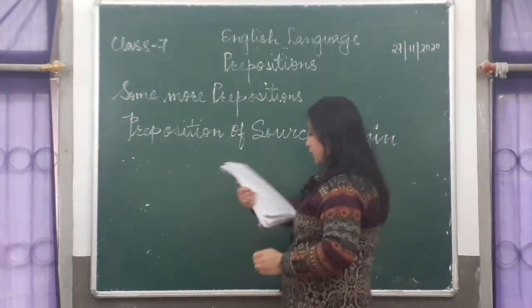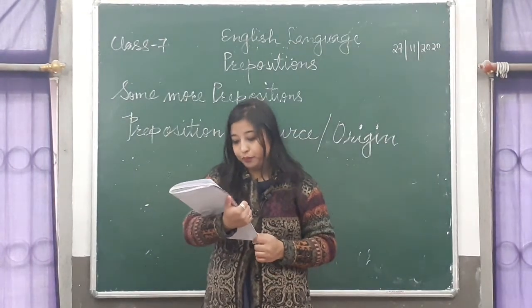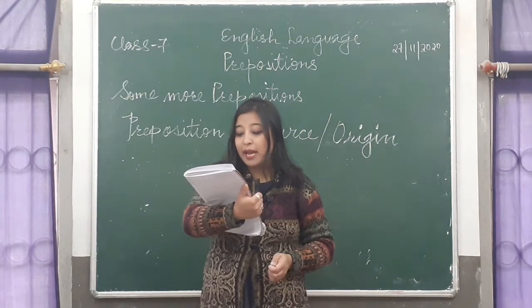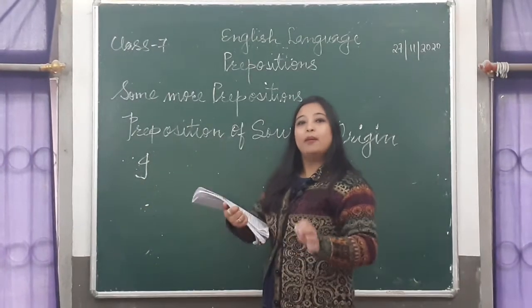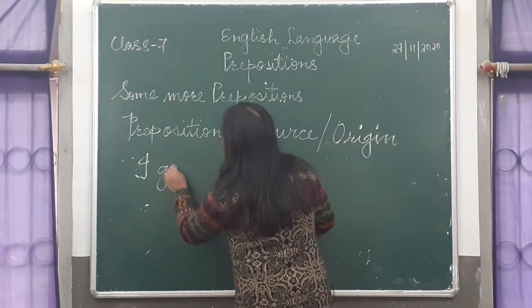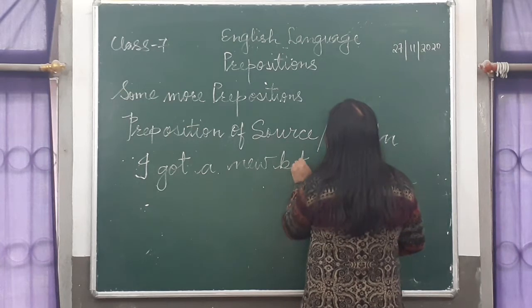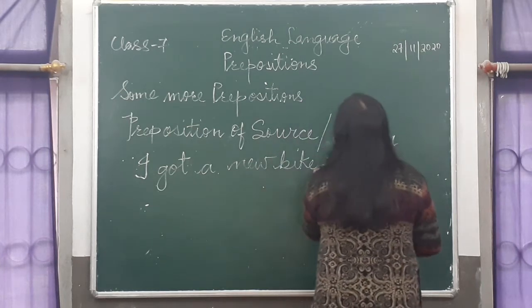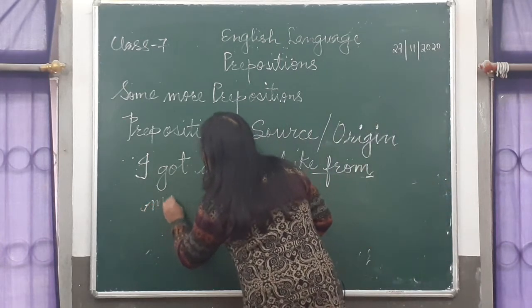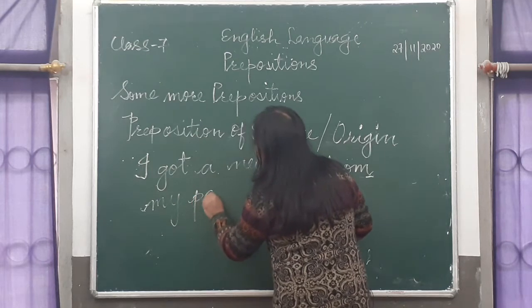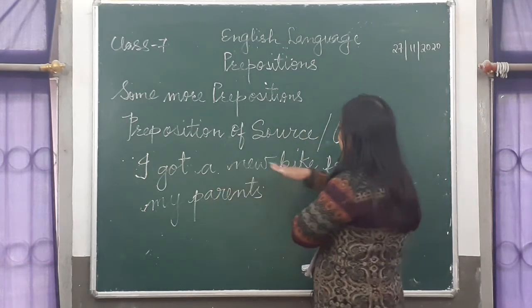I'm going to read out the example for you. I got a new bike from my parents. From the source. The source is his parents. So this one is linking two different ideas.